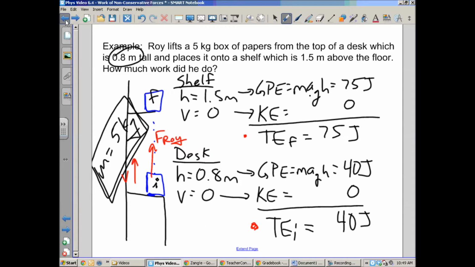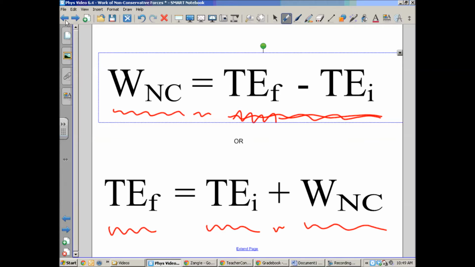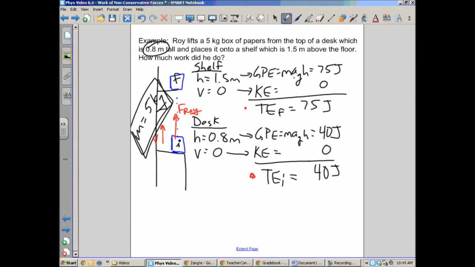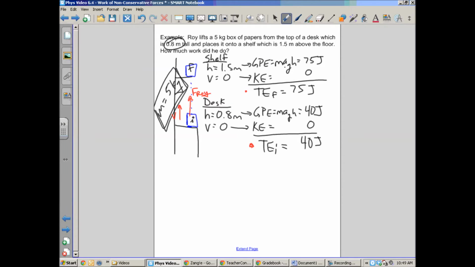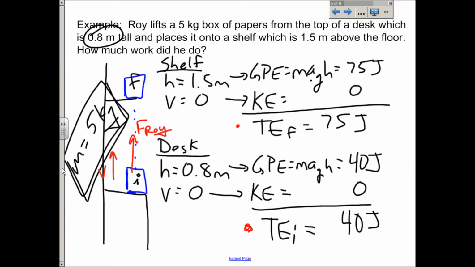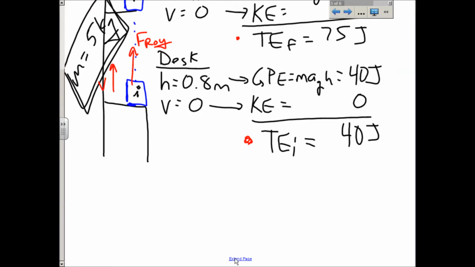So now we can go back and find our work. To find the work done, we find the change in total energy. So for this example, I'm going to write it on the screen where there's some room. You know what? We can go back to the other screen. Oh my gosh, sorry.